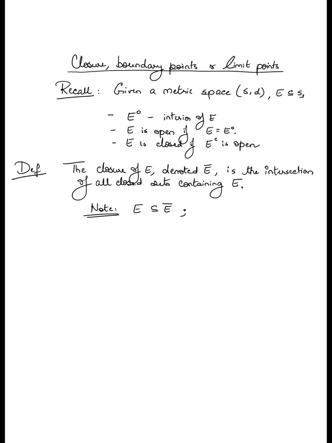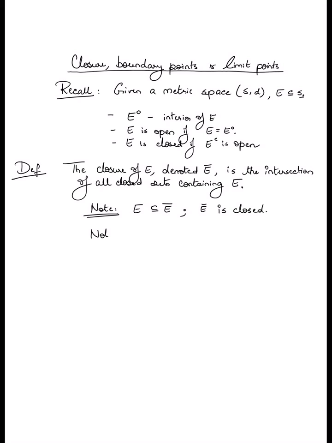Secondly, the closure is by definition an intersection of a bunch of closed sets, and we have already said that an intersection of closed sets is a closed set. Additionally, for any set E, the closure is in fact closed. So these are two immediate observations.